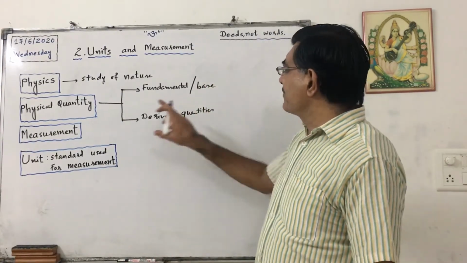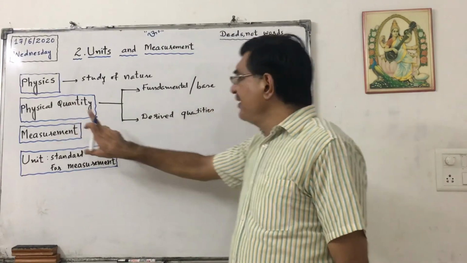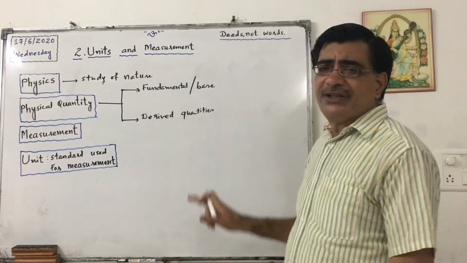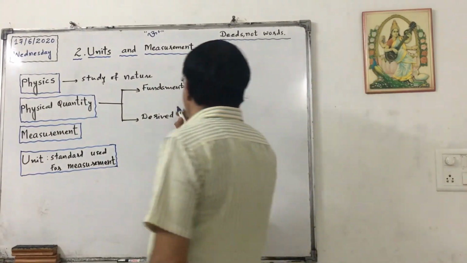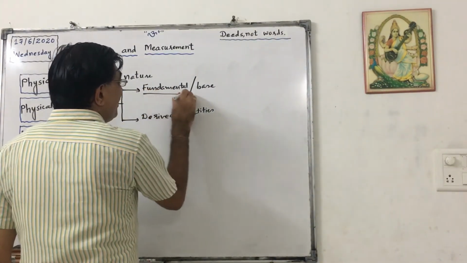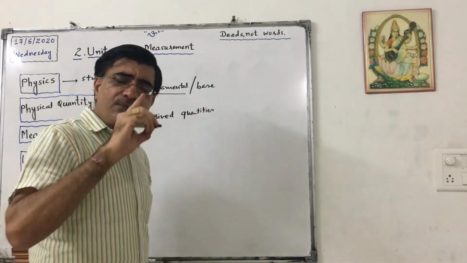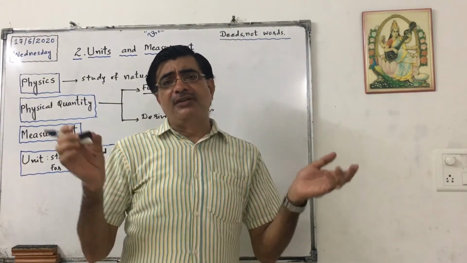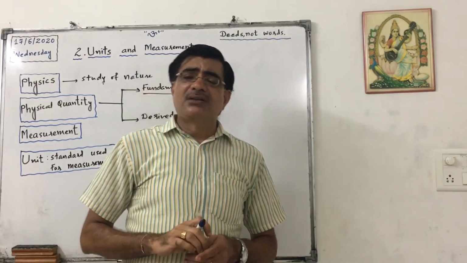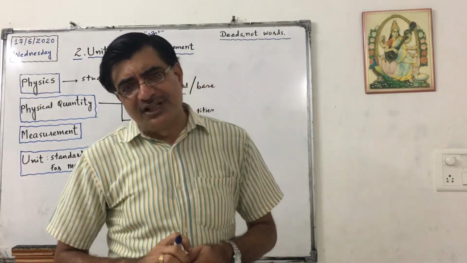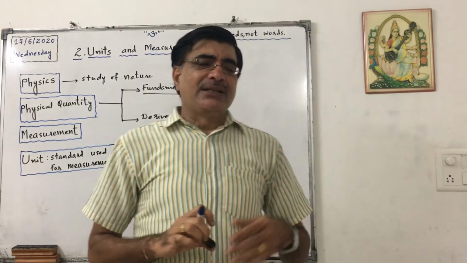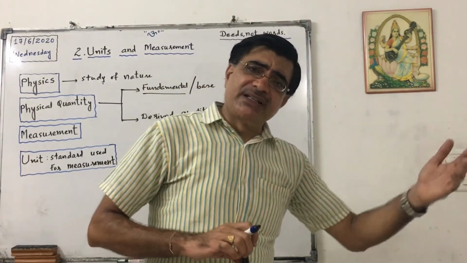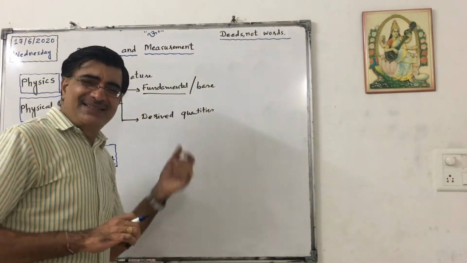So there are two types of physical quantities: either fundamental or derived. Now, what is meant by a fundamental quantity? The minimum number of quantities required to describe all the events are called fundamental quantities or base quantities. And the other quantities which can be derived from fundamental quantities are called derived quantities.